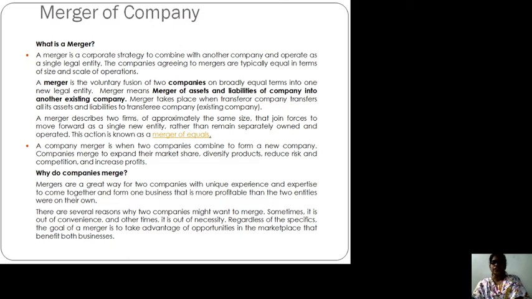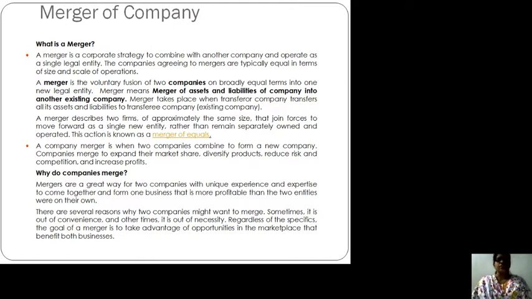Suppose there is one other company known as Mira Associates. Mira Associates wants to merge into Radha Associates, which means everything, assets and liabilities of Mira company, will get merged into the existing company, which is Radha Associates.